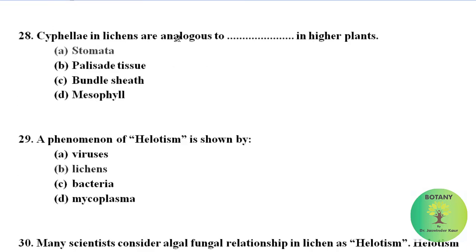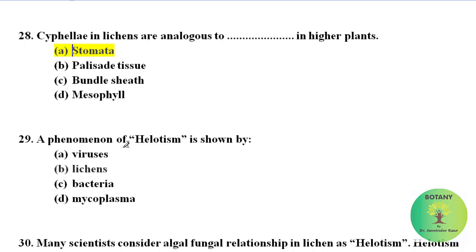Cyphellae in lichens are analogous to dash in higher plants: stomata, palisade tissue, bundle sheath, mesophyll. Correct option is stomata. Cyphellae in lichens help in respiration and they are analogous to stomata in higher plants.